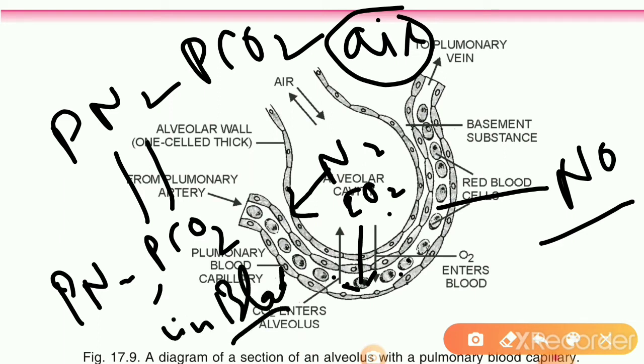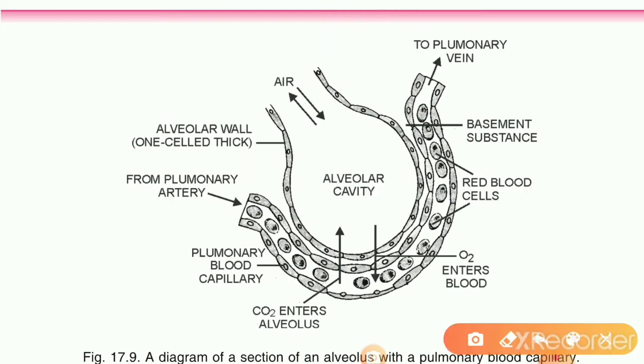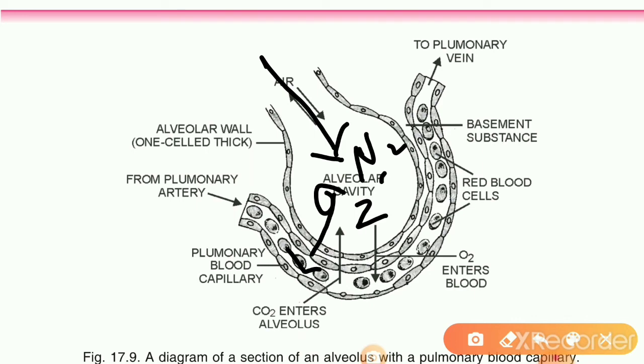So when the partial pressure of gases is equal on both sides, that's why there is no diffusion. That is why when we inhale air from outside, different gases come inside with the air, but from those different gases only oxygen enters into the blood, whereas nitrogen, carbon dioxide and other gases, without diffusion, go back out along with the air which we exhale.